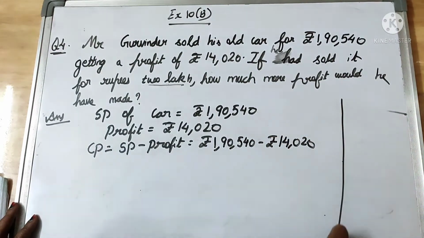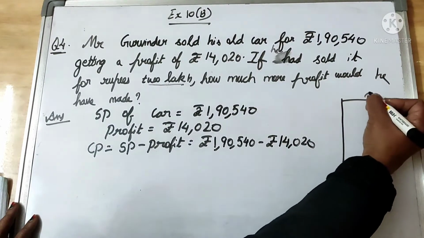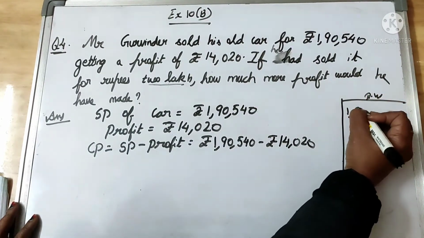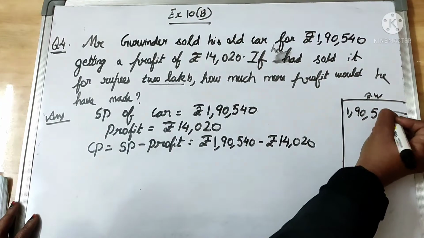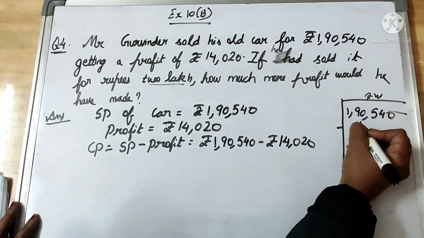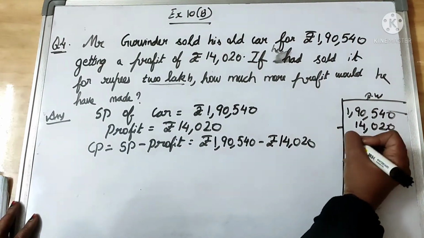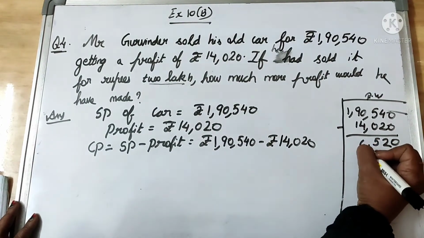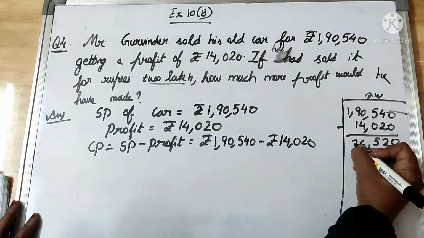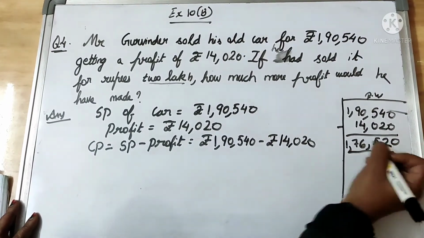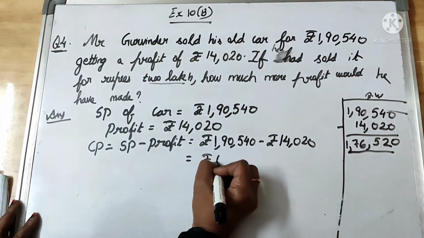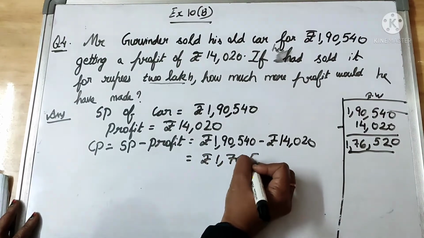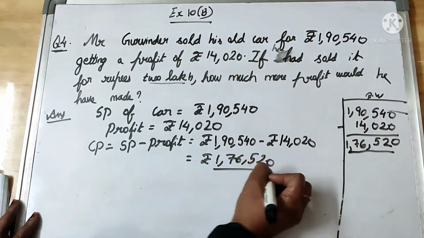Now this subtraction we can do in the rough column. This is the rough column. Okay, 1,90,540 minus 14,020. Now 0 minus 0, 4 minus 2, 5 here, 10 minus 4, 6, 8 minus 1, 7, and so it comes out to be rupees 1,76,520.